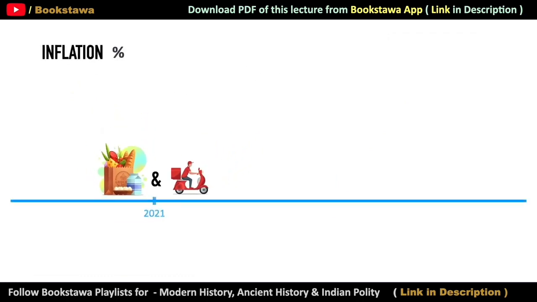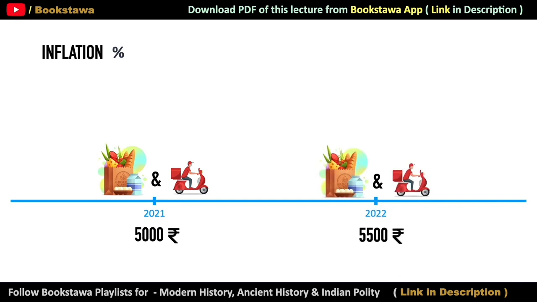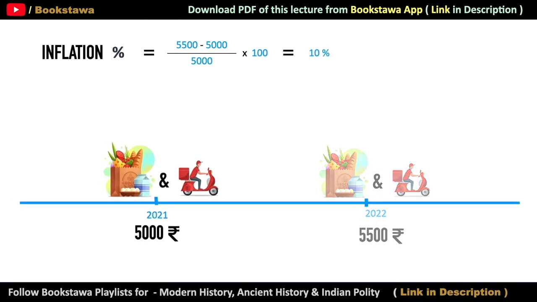Suppose that this year the price of goods and services is 5,000 rupees, and next year this price will increase to 5,500 rupees. So to calculate the rate of inflation, we will subtract the price level of 2021 from the price level of 2022, and whatever value comes out, we will divide it by the price level of 2021 and multiply that value by 100. The value that comes out with the help of this formula is 10%.